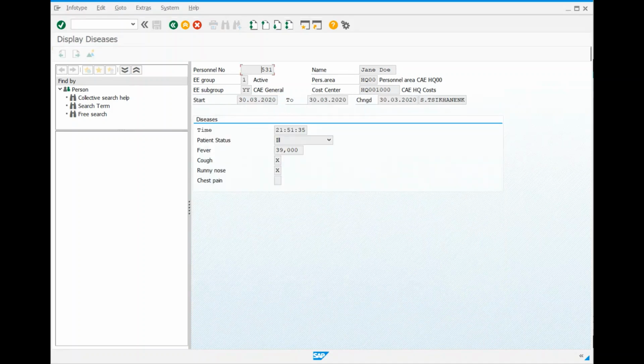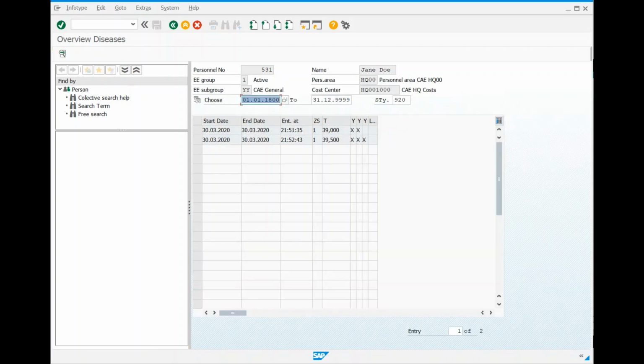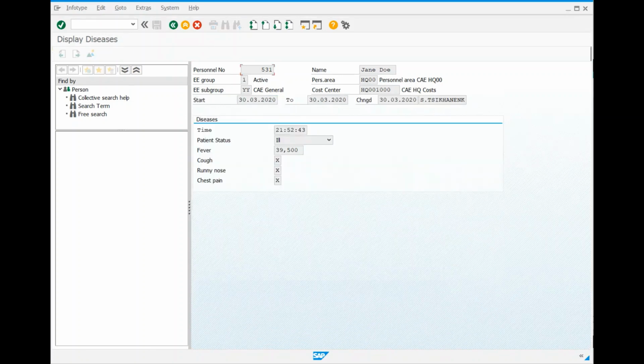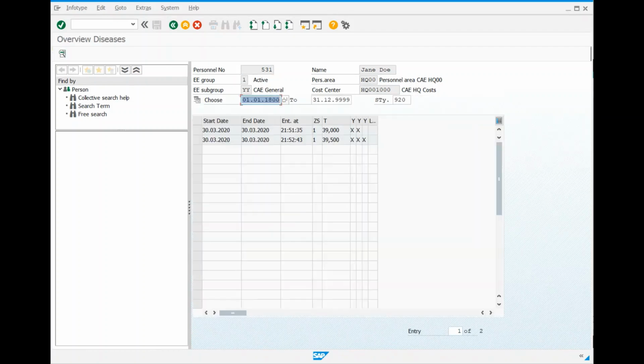So we have the first check, where temperature is higher than usual, cough and runny nose, so the status is definitely ill. And the next check we made, you can see a different time and different temperature, and we have additionally chest pain captured in the system, and it's possible to see the progress. And of course, it's possible to analyze this data on a dashboard, so different reporting as well. That's the solution we built, simply reimagining the Skybuffer AI content we created for SAP Digital Core on top of the SAP Conversational AI platform.